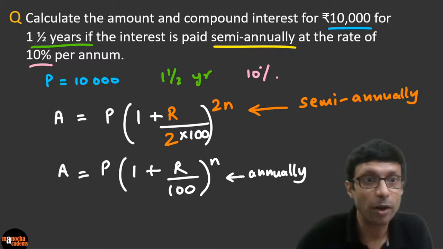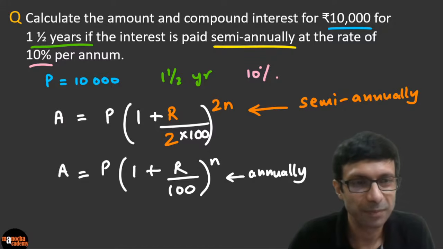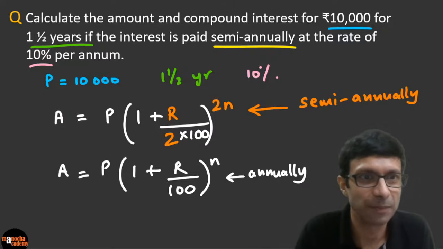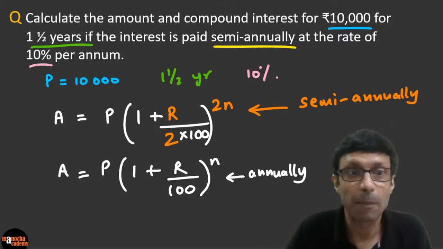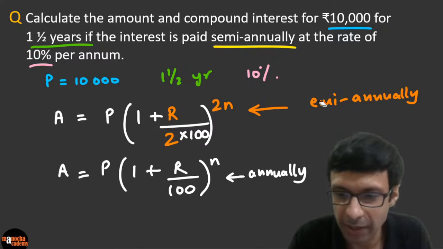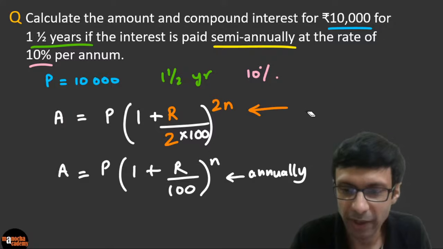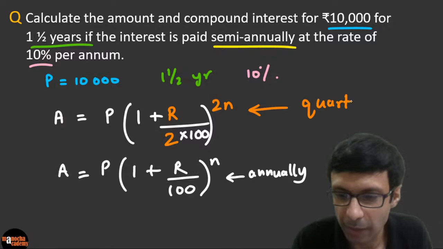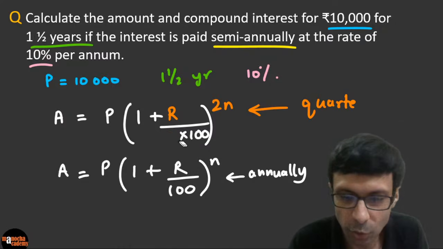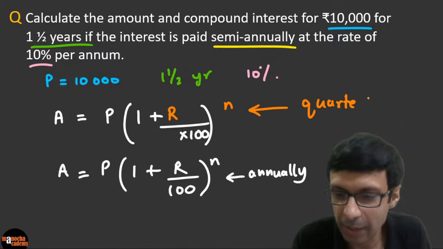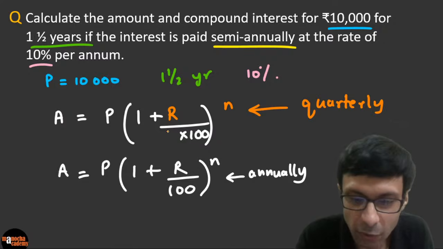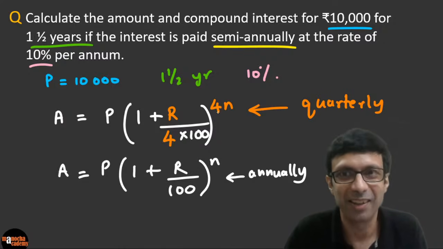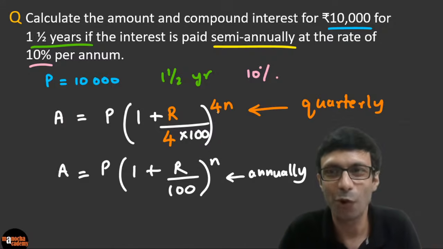Suppose, guys, it is quarterly. Then what will you do? How will you change the formula for quarterly? This was for semi-annually. So suppose it was compounded quarterly, what does it become, guys? For quarterly, can you guys tell me what will happen? For quarterly, it will become r by 4 and 4n. Excellent, excellent. It will become r by 4 and 4n.